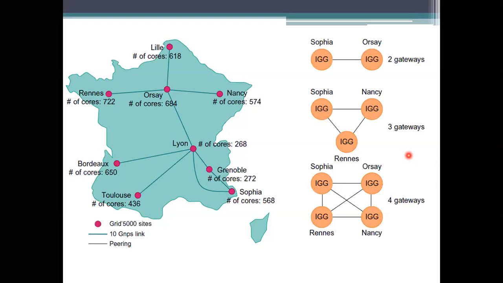If it is not possible for Rennes to take the workload, since it has the heavy workload, it allows redirection. Rennes is connected to Nancy and Sophia in 3 gateways, and Rennes is also connected to Sophia, Orsay and Nancy in 4 gateways. It may use any type of configuration to execute these things when we are dealing with this.